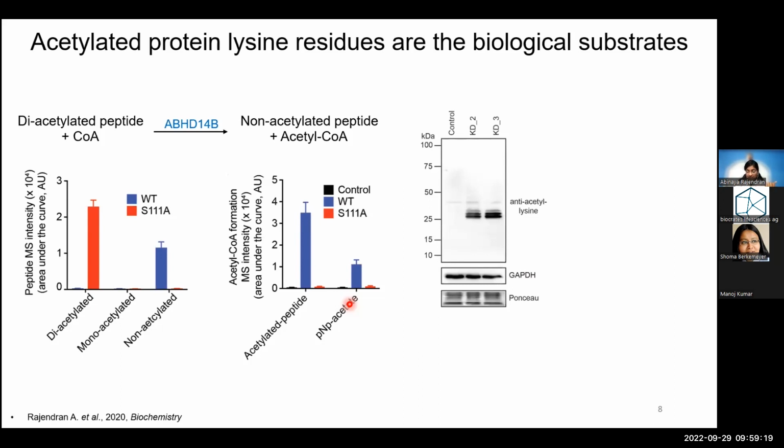Now, this is proved in in vitro conditions, but to validate it in vivo, I generated stable knockdowns of this enzyme in HEK293T cells. This is a Western blot showing pan-acetyl lysine profiling of the 2 different knockdowns that I made for the enzyme versus the control.